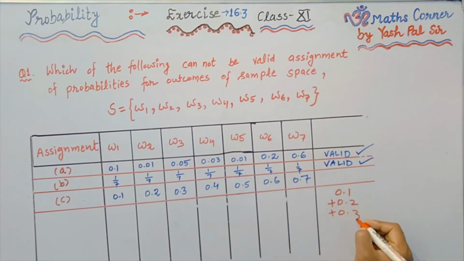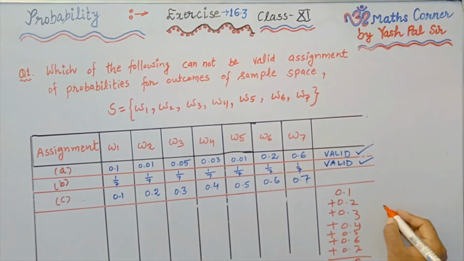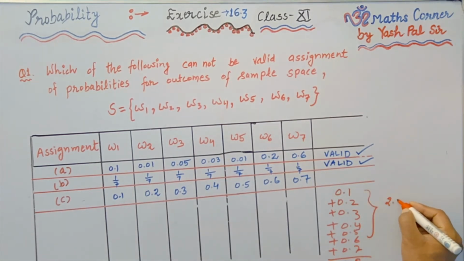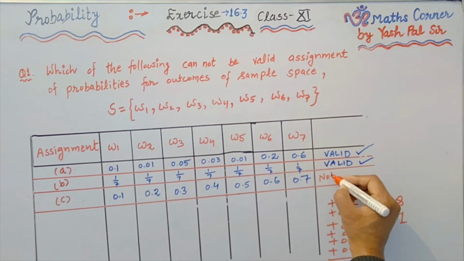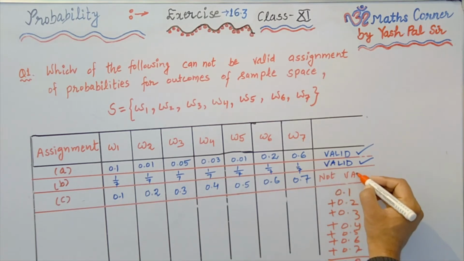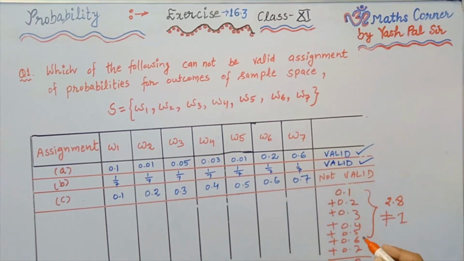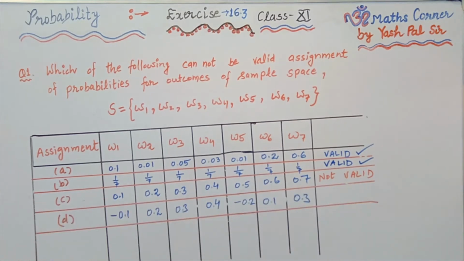0.1 plus 0.2 plus 0.3 plus 0.4 plus 0.5 plus 0.6 plus 0.7. Now what is the sum? The sum is 2.8. So this sum is not equal to 1. So what is the conclusion? This distribution is not valid because the second condition is not satisfied. Okay. Now what is the next part?